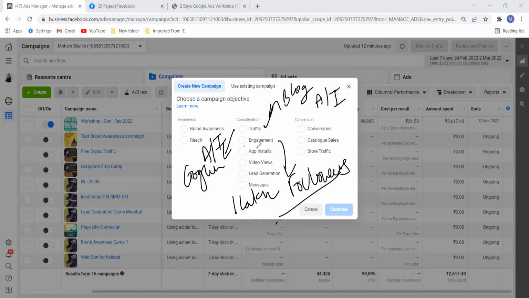So if, for example, let's take this Google Ads workshop, if I want this campaign, which I will show you, there are 3 settings in it wherein I can tell Facebook that I want more and more likes and followers. Definitely Facebook will show this ad, this post, to people who will like or follow my page. So Facebook knows whom to show the ad, so that we will get more and more followers.